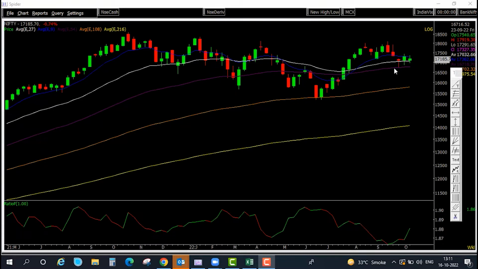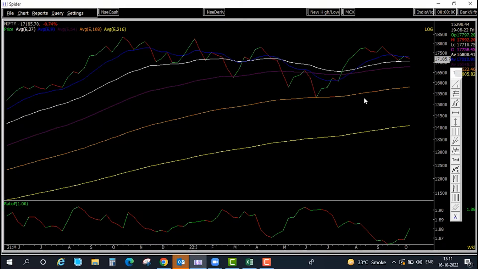Secondly, if I look at the line chart, we can see the M-shaped pattern formed at the recent top, which is a bearish reversal sign. So this shows that your overall structure is negative.